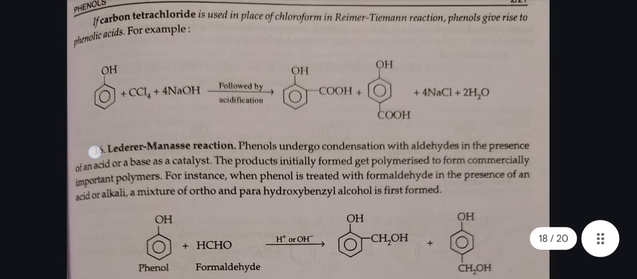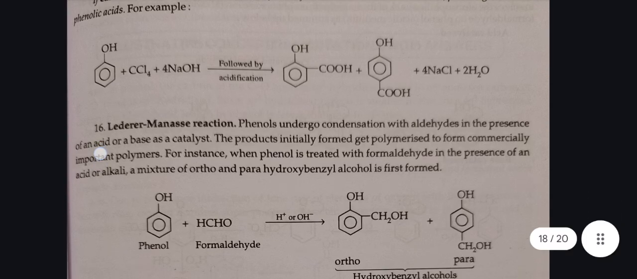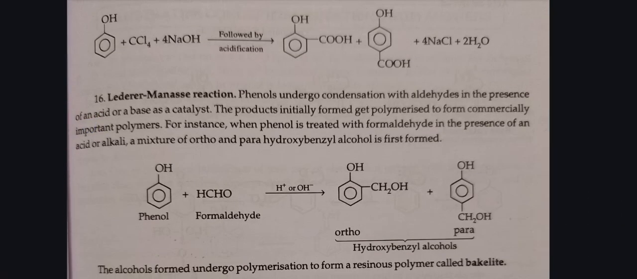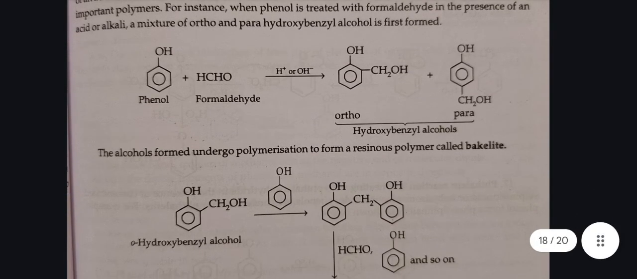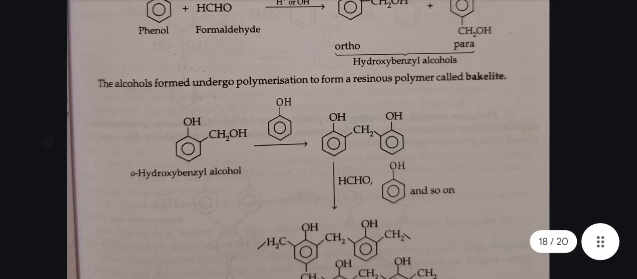Next is the lederer-Manasse reaction. Phenol undergoes condensation with aldehydes in the presence of an acid or a base as catalyst. The products initially formed get polymerized to form commercially important polymers. For instance, when phenol is treated with formaldehyde in the presence of an acid or alkali, a mixture of ortho and para-hydroxybenzyl alcohol is first formed. The alcohol formed undergoes polymerization to form a resinous polymer called bakelite.